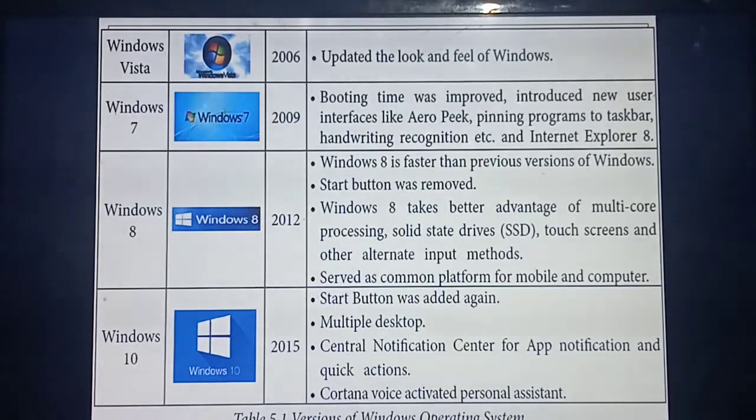Here there is also a central notification center. Like a notification message you see on a mobile phone, all the notifications will come from a sender. Then Cortana, a voice activated personal assistant, will act as a personal assistant.